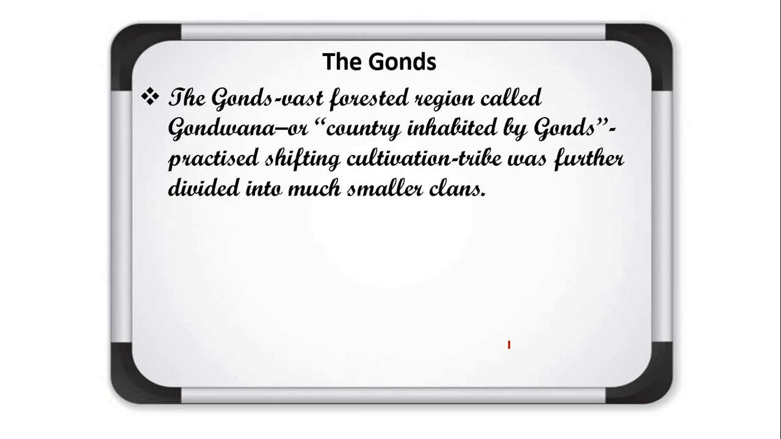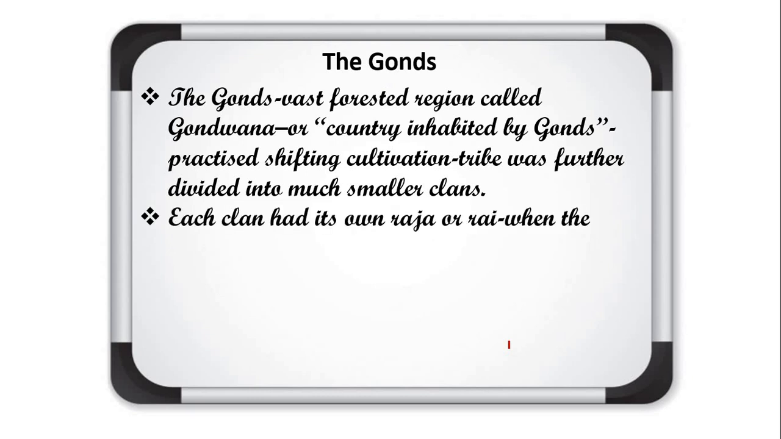Okay, and later on, as I told, the caste system of the common people influenced the lifestyle of the tribals also. So this Gond community earlier lived in a single group, but later on, because of that caste system, they were also divided into small groups which were known as clans, or you can say jatis. Each clan had its own Raja or Rai.